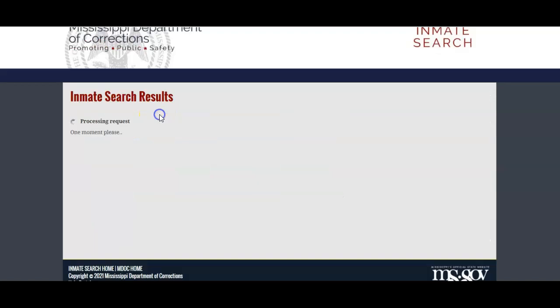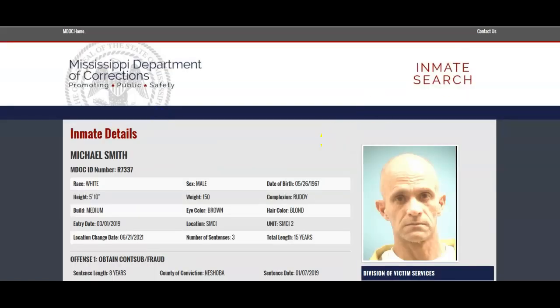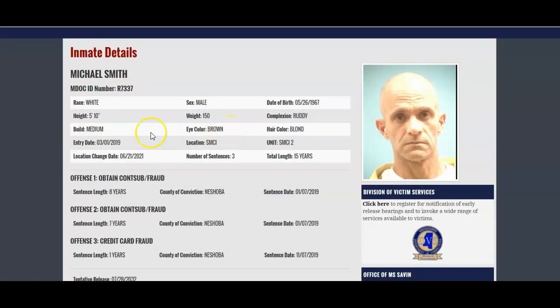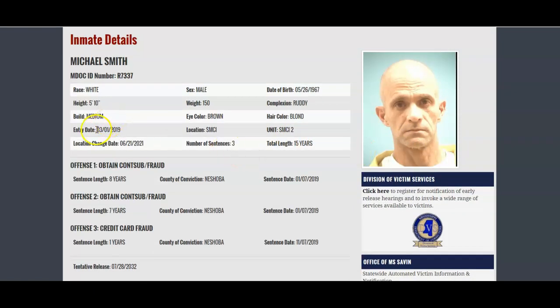So we'll click on this first one here, this first Michael Smith, and as you can see, they do have a profile page where you can look at the demographics, race, height, date of birth as well, which may be helpful as you're trying to determine you've got the right person, and then some other descriptive articles there as well. They do give you the entry date, for when they were imprisoned, as well as their current location.